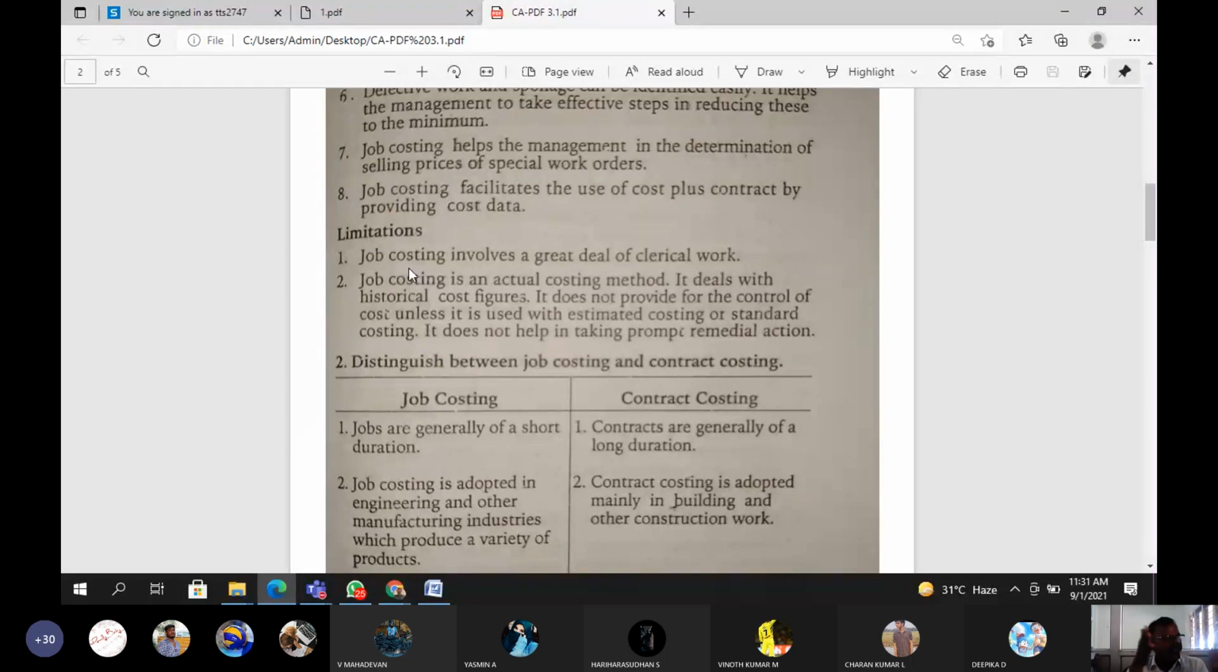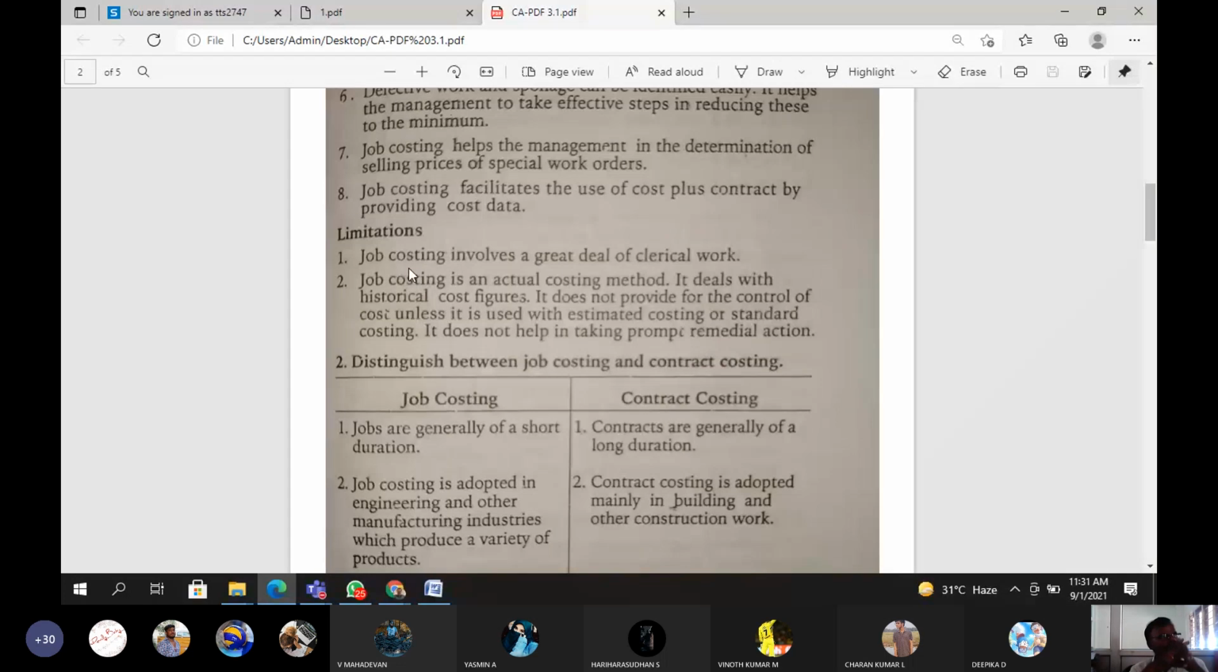Even in the area covered under the job costing title, job costing aspect, you have to think of the demerit points, the demerits. First limitation: job costing involves a great deal of clerical work.